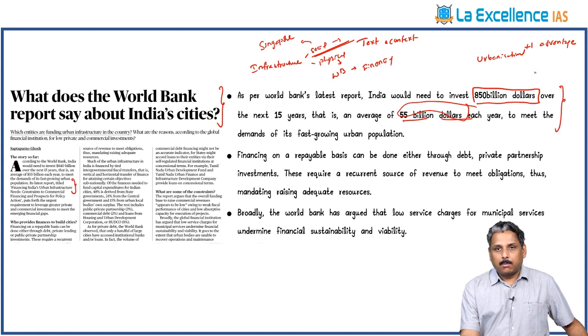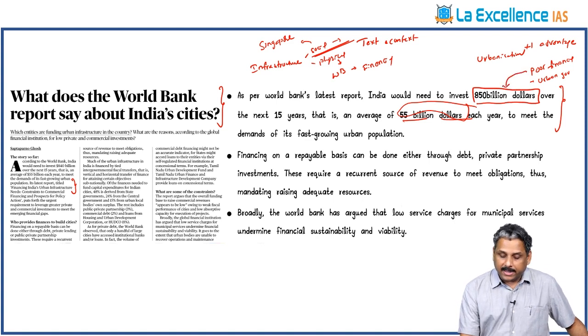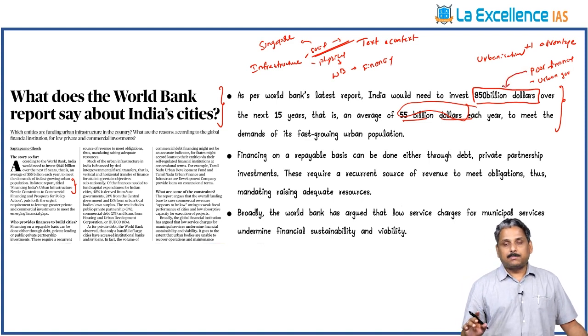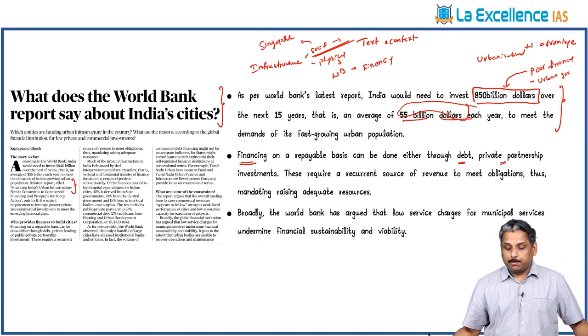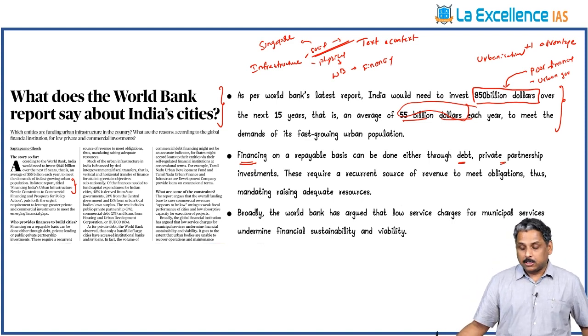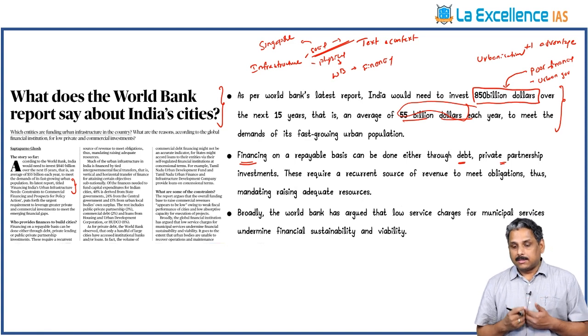So what is the problem of Indian urban areas? Poor financing. And second is lack of capabilities of the urban governance bodies, which are municipal corporations. When we talk about poor financing, we have to add this particular report of the World Bank, which states that $850 billion is required over the next 15 years. And next, how to source this finance? One is through debt, public-private partnership investments, or private investments.